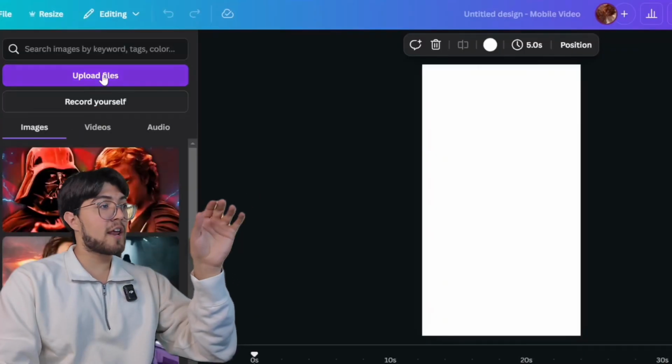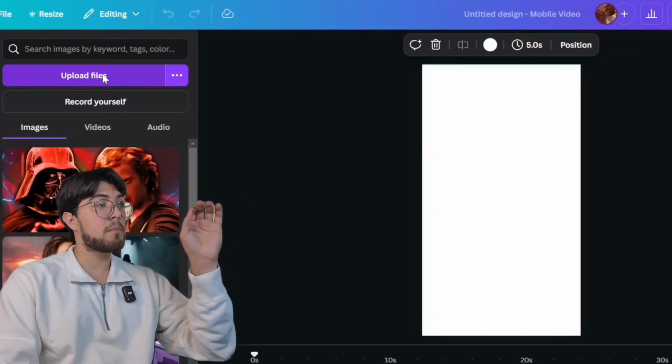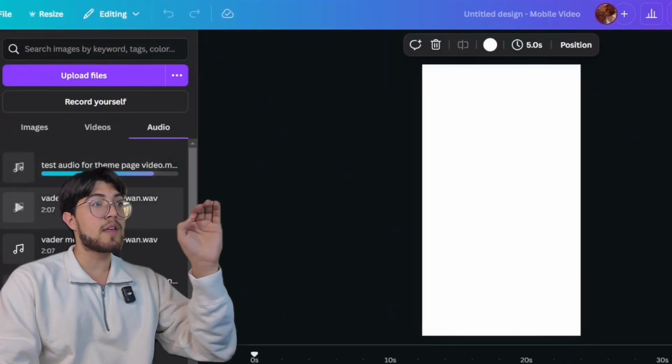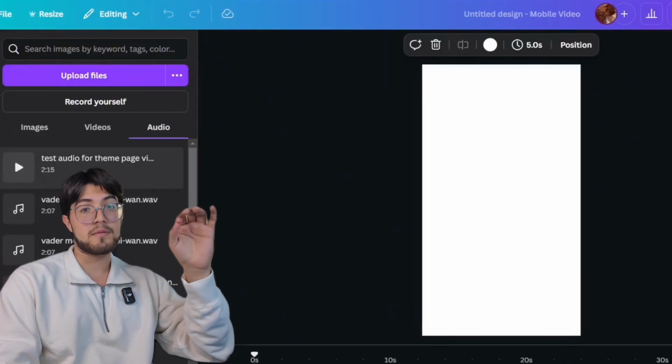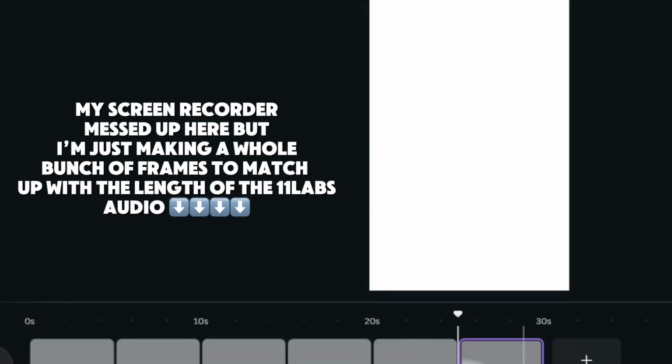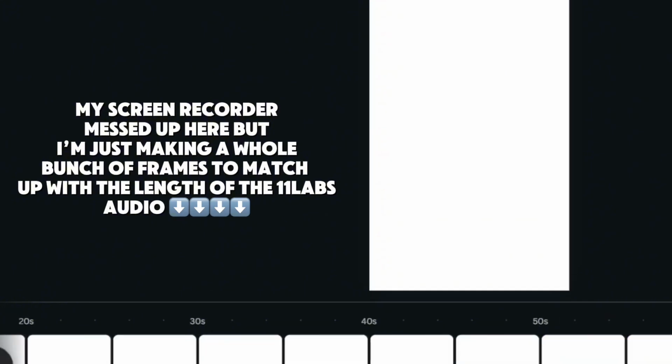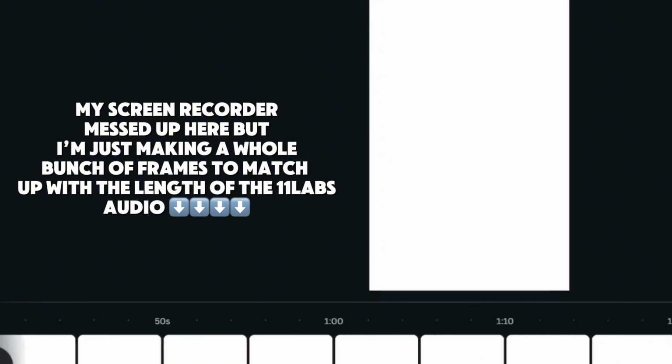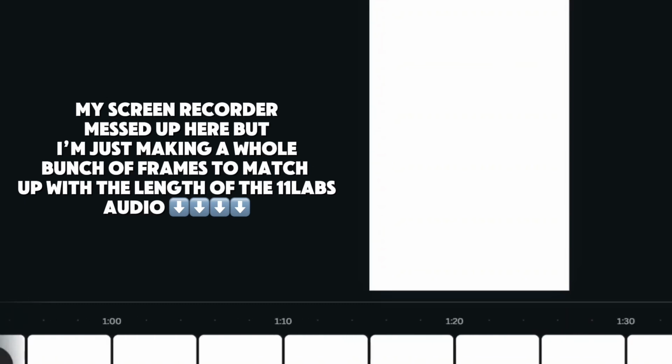Once you're on the editor, you're gonna head over here to Uploads, and then you're gonna hit Upload File, and then you're gonna upload the audio that you just downloaded from 11 Labs. So there it is. You're just gonna click on it, and it will automatically get put on the timeline in your editor. And then all I simply do is I extend this all the way, so you can see the bar here for your audio, until I reach the full audio. So here we can see my video came out to be a little over 2 minutes, which sounds like a lot, right? Well, that's because it is.